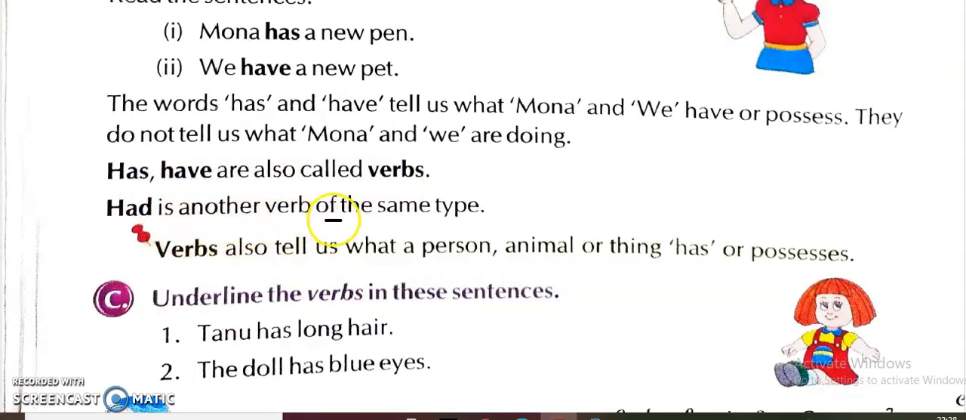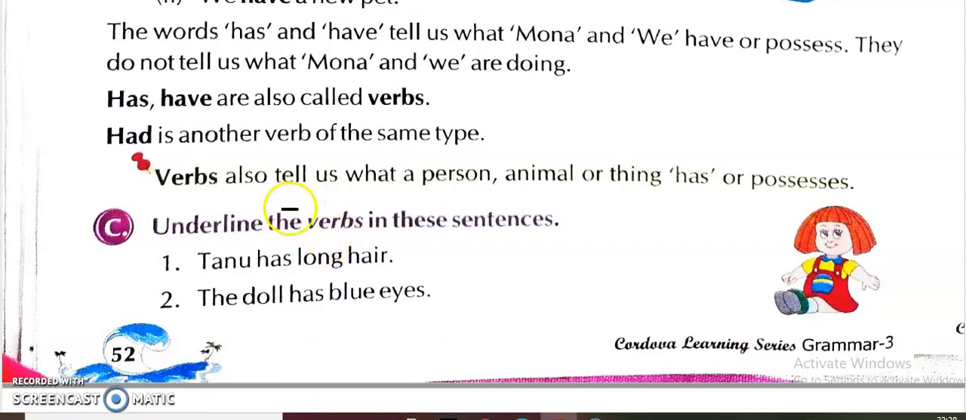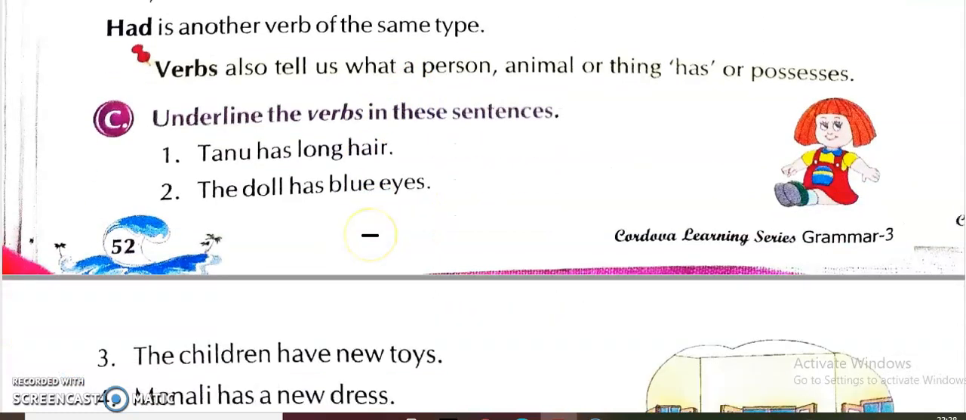Had is another verb of the same type. We had learned about has, have and of course had also, and these three words are also verbs. Verbs also tell us what a person, animal or thing has or possesses. Verb हमें ये भी बताता है कि किसी person, animal और thing के पास क्या है. Now we will see the next exercise.